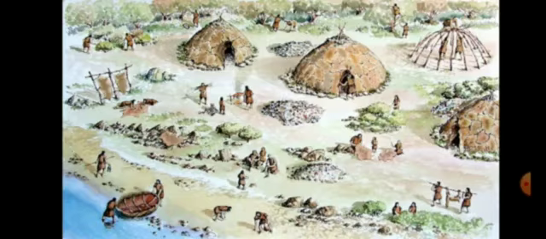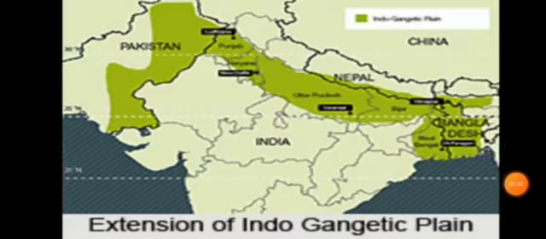From 600 BC to 400 BC, these tribal settlements were on or very close to the banks of the rivers. In India, one such river valley is the Indo-Gangetic Plain. All the rivers which originate from the Himalayas flow down, bring along silt and deposit it on the plains, making the land fertile. So we find most of the early settlements somewhere near the Indo-Gangetic Plain.